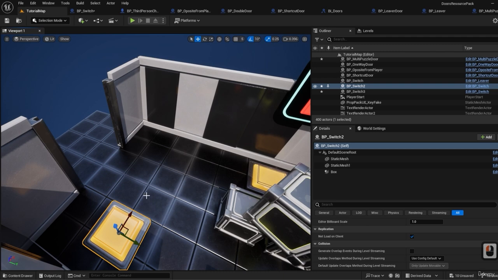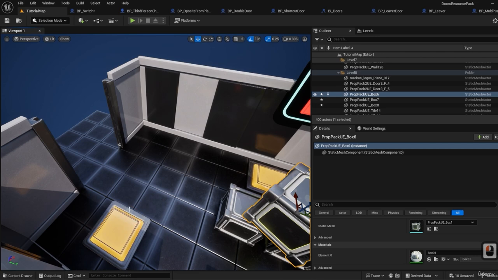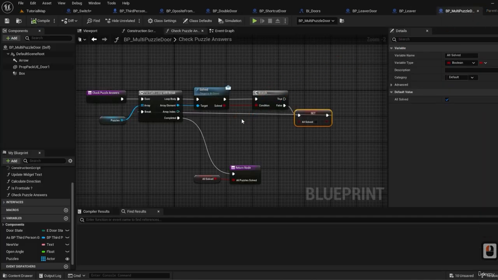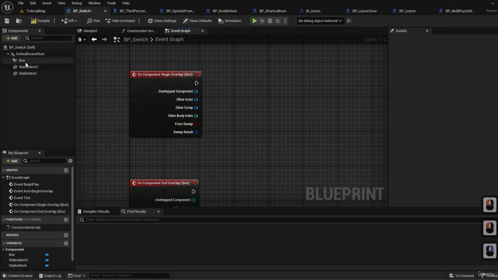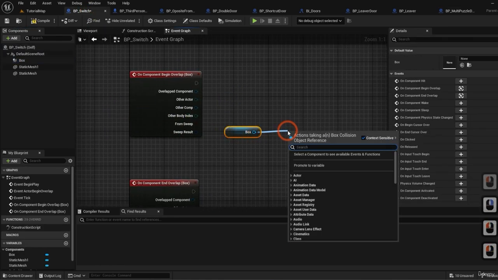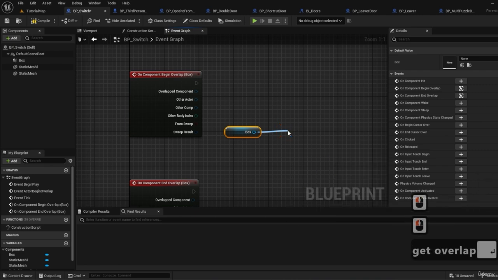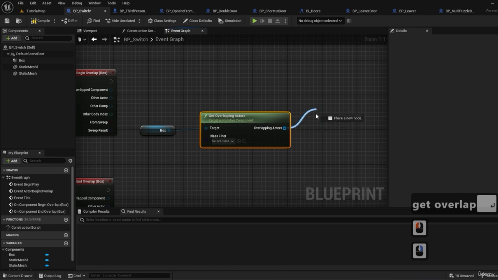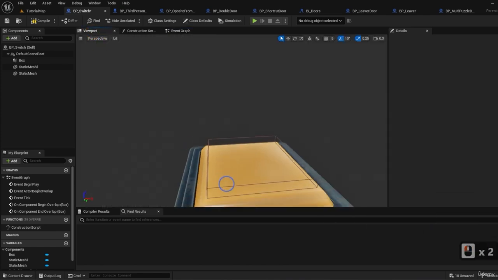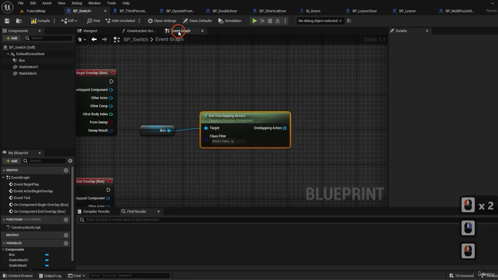So since there is a chance for the actor to be on top of the switch and a box at the same time, we can use something different this time. Let's go back to the switch and get our box and get overlapping actors, which gives us a list with everything that overlaps this collision over here.